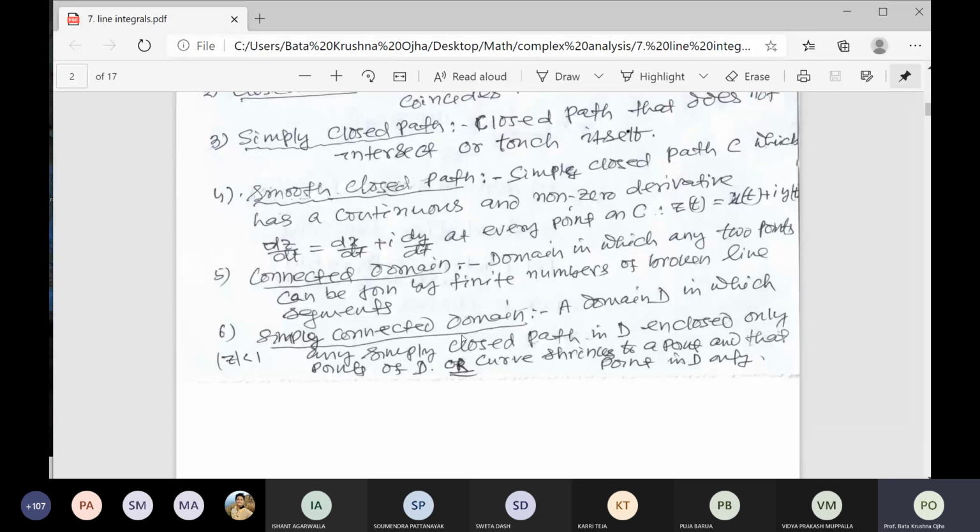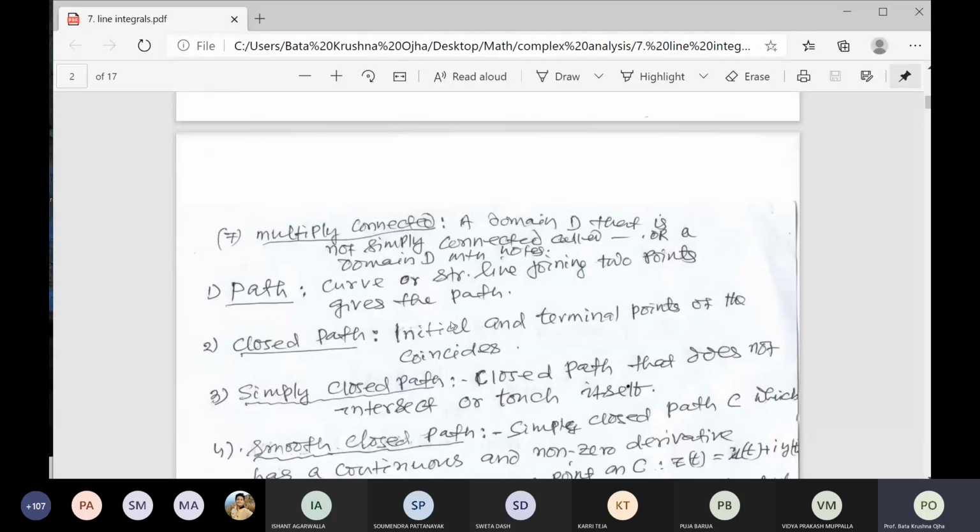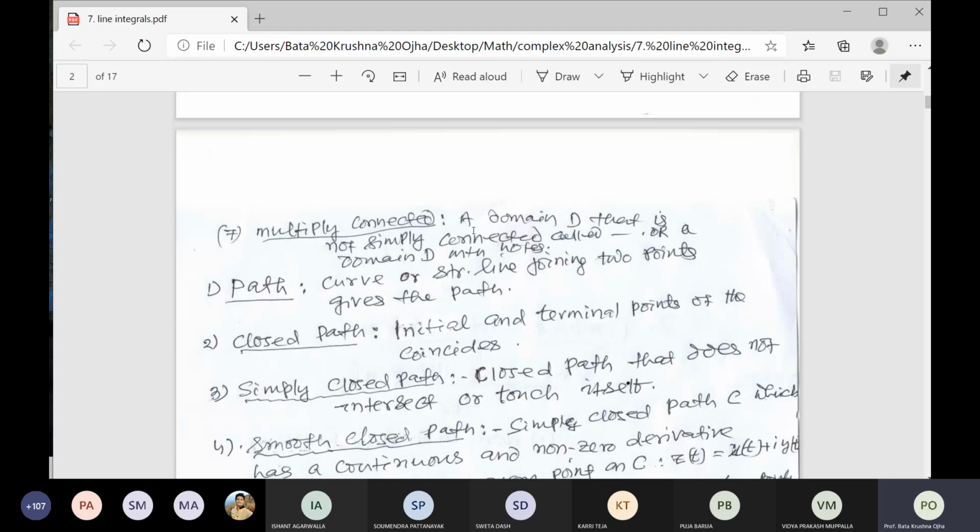So next, multiply connected. Multiply connected is the domain which is not simply connected. It is called a multiply connected domain, or a domain with holes: one hole or two holes or three holes, that is called multiply connected. Doubly connected if two holes, triply connected if three holes, like that. So these are the terms we are using.